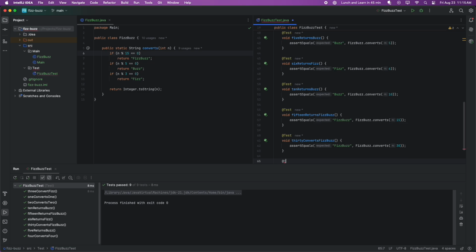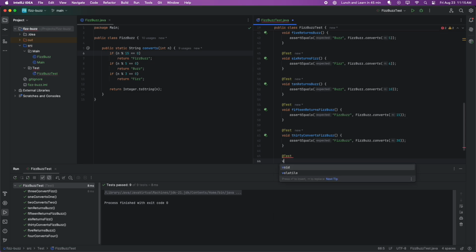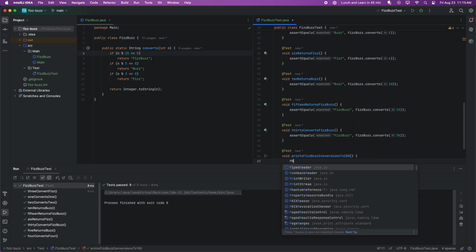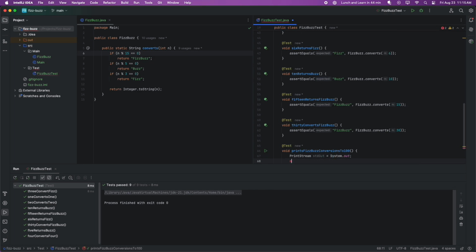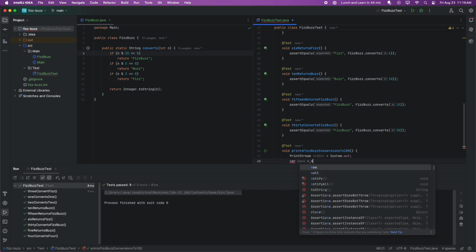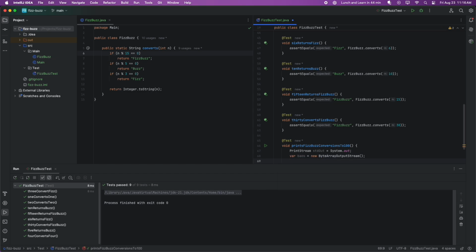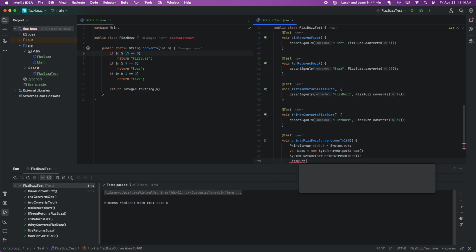Yeah. Now we've got to test if it can print, because that's the other part of the equation. When testing printing in Java, it gets a little complicated. Let's see, conversions to 100. So first we're going to have to store our System.out, because that's not going to give us any data. Now we're going to create a ByteArrayOutputStream, and then we're going to set System.out to a new PrintStream, and we're going to put that there. That'll capture everything.